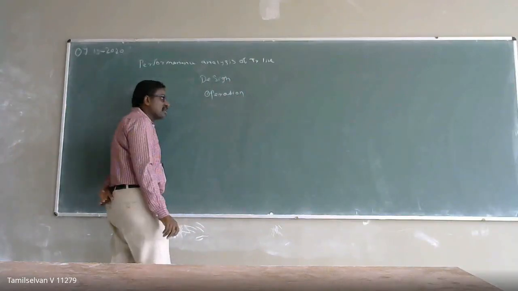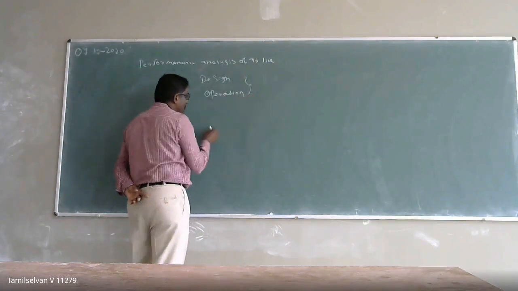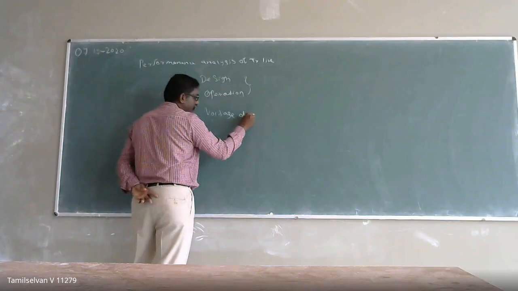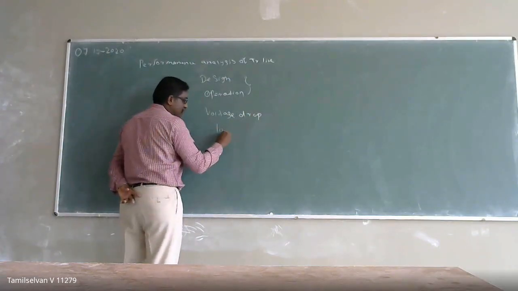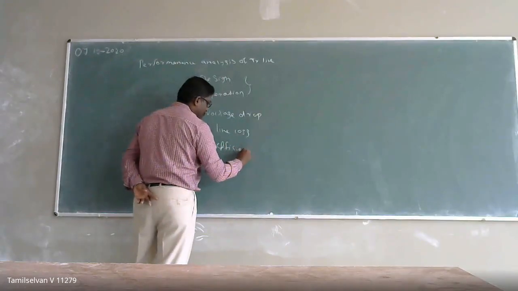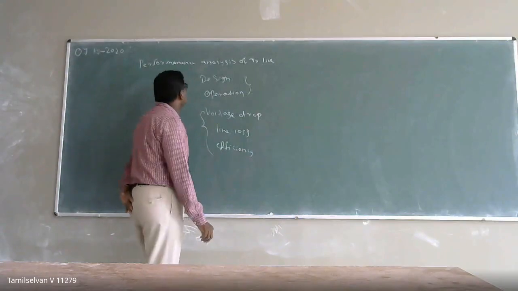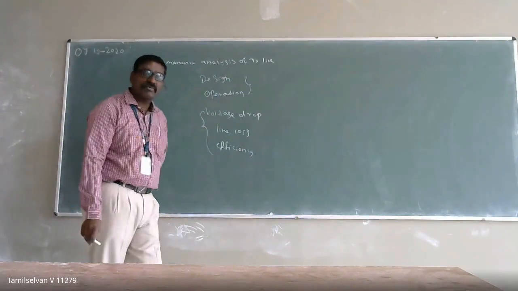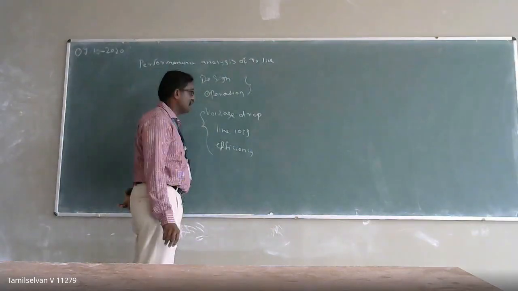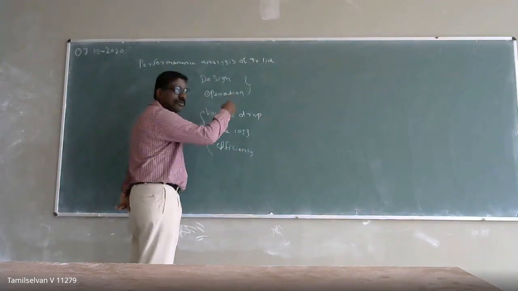For designing a transmission line or operating a transmission line, we need to calculate the voltage drop, line loss, and efficiency of the transmission line. So these three things are often needed for the performance analysis of our transmission line, so that we are able to analyze its performance.